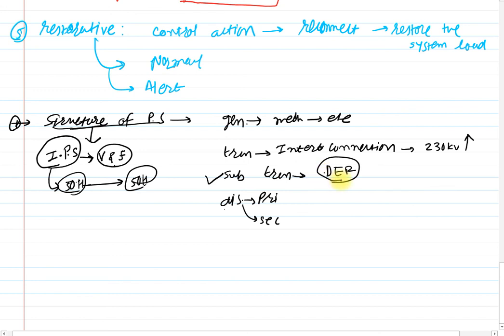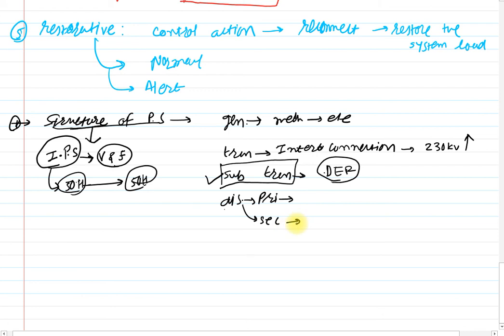Small hydropower plants, solar power plants, and wind power plants are directly connected at this sub transmission level. Then the next one is the distribution system, for individual customers: primary distribution and secondary distribution. Primary distribution is for small industries and secondary distribution is for commercial customers.